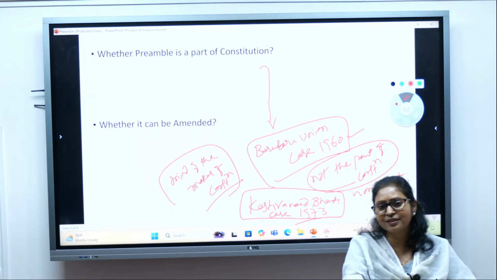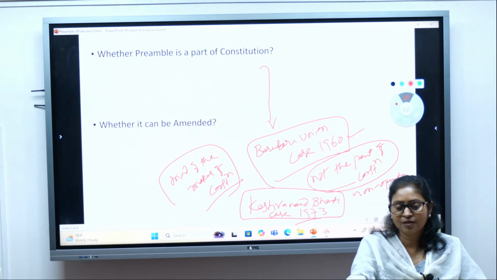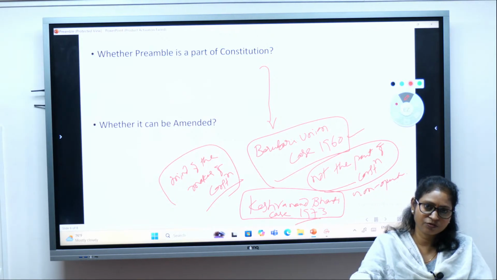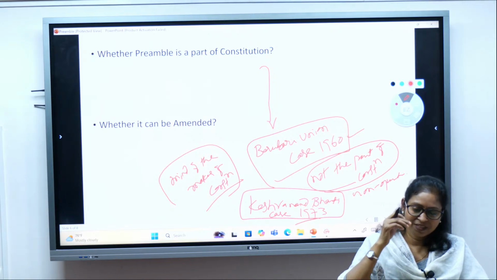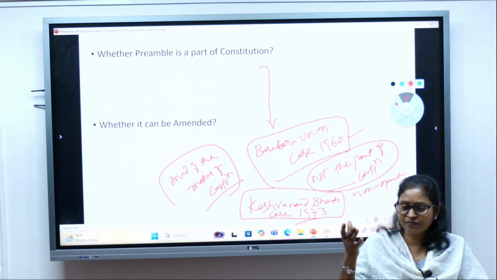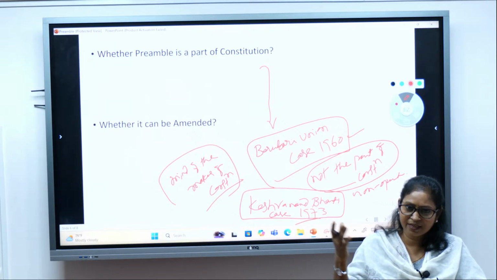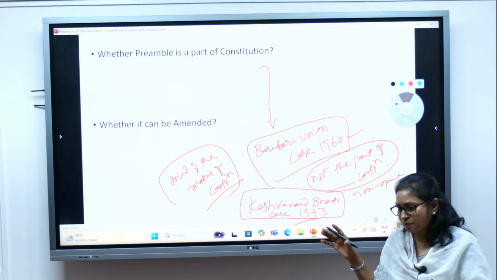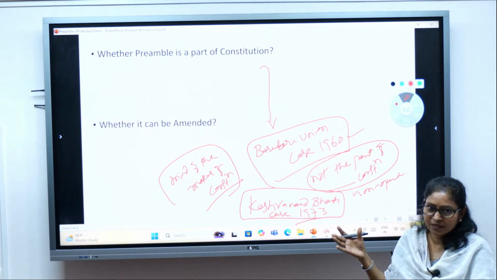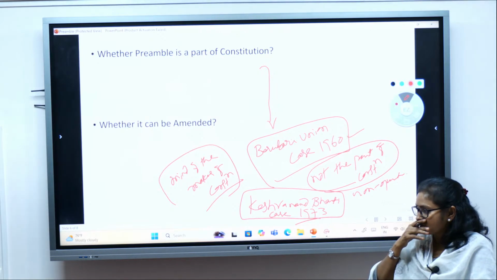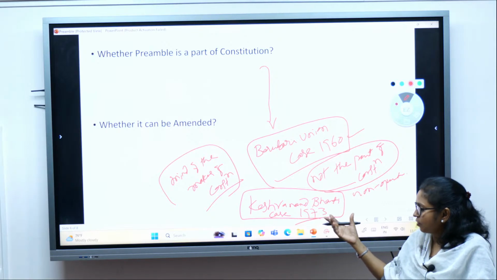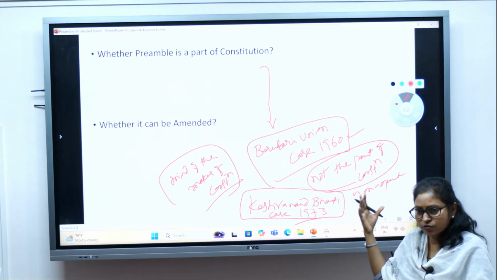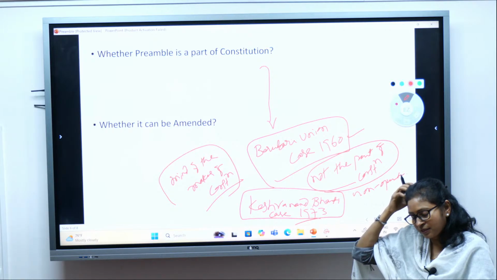There are certain things which are sacrosanct, which carry key values, very valuable and probably universal. So those parts of the constitution cannot be changed. Anyway, we will take up the Keshavananda Bharati case later on, as it is extremely important.